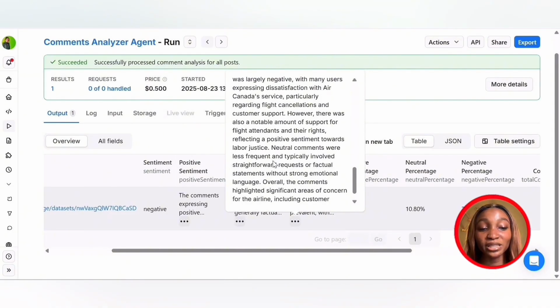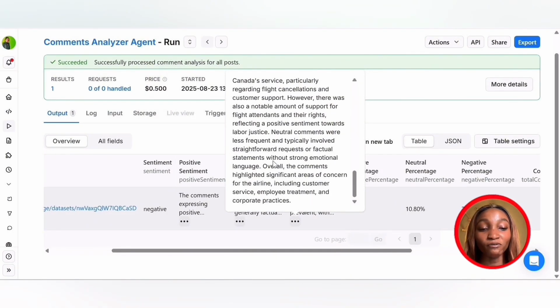Neutral comments were less frequent and typically involved straightforward requests or factual statements without strong emotional language. Overall, the comments highlighted significant areas of concern for the airline, including customer service, employee treatment, and corporate practices.